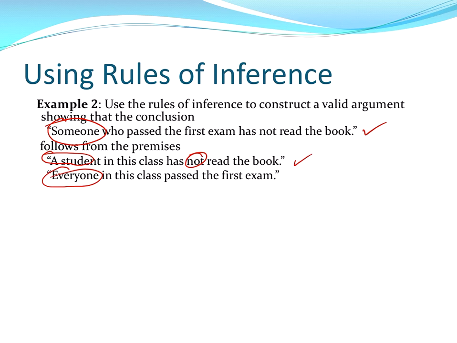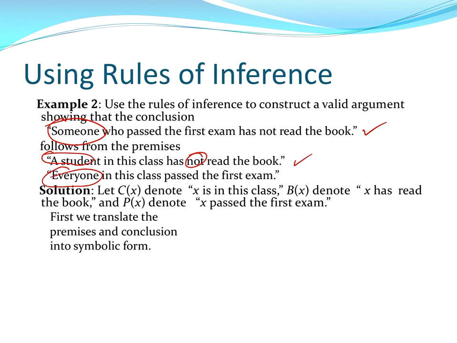Okay, so we can create some propositional functions for these. C of x is x is in the class. B of x is x has read the book. P of x is x passed the first exam. And x, we would say, comes from the domain of people.